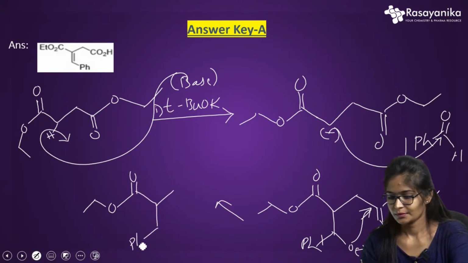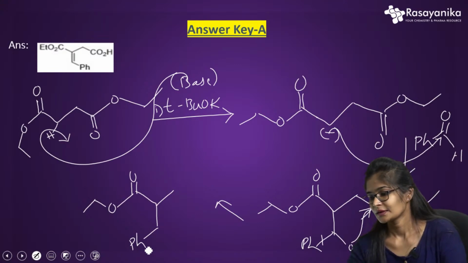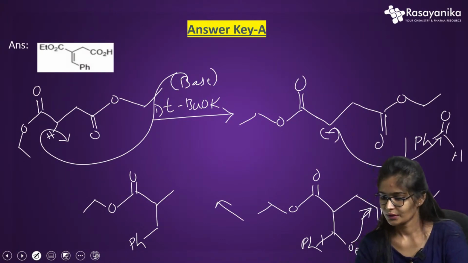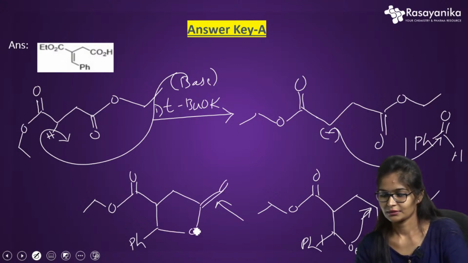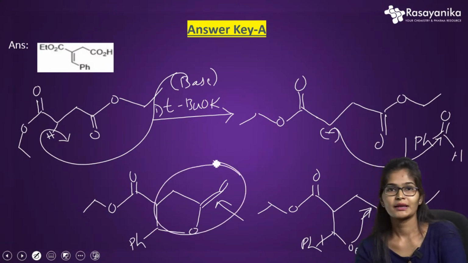Here it will be my Ph. Simultaneously, if I am attacking the carbonyl group, then the OEt will be transferred out. Then I will get my lactone ring here. So you can see this is my lactone ring.